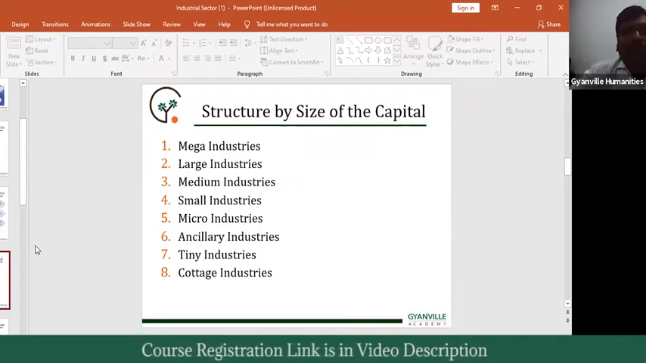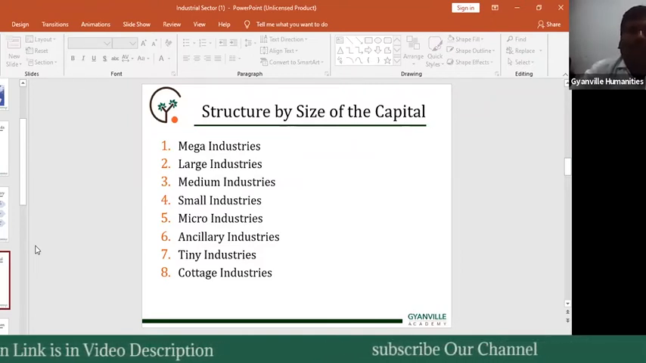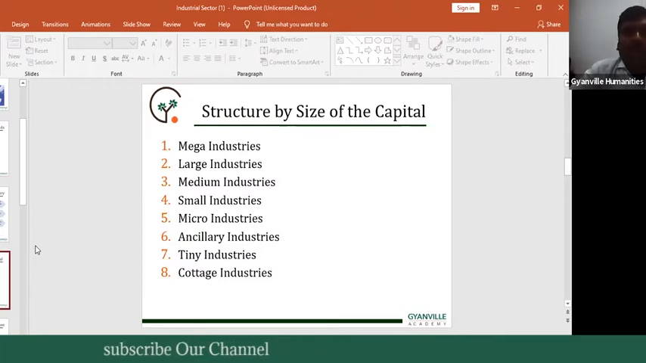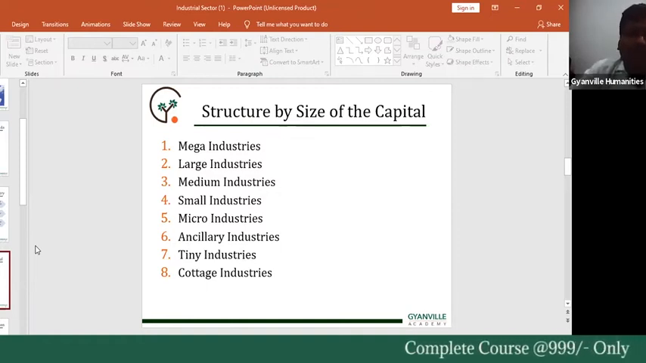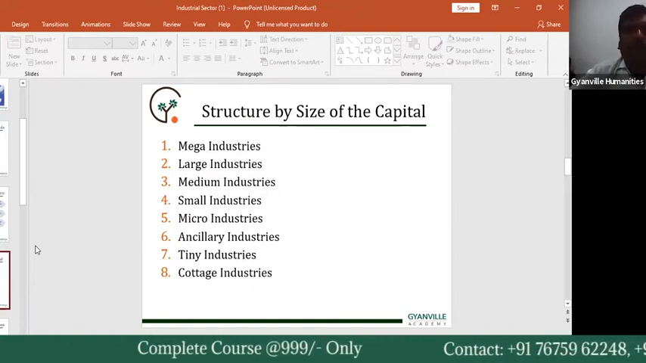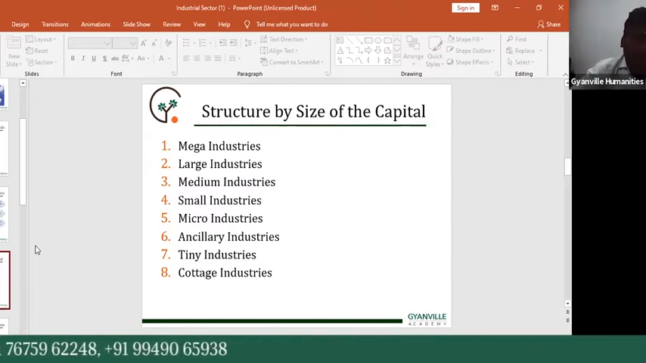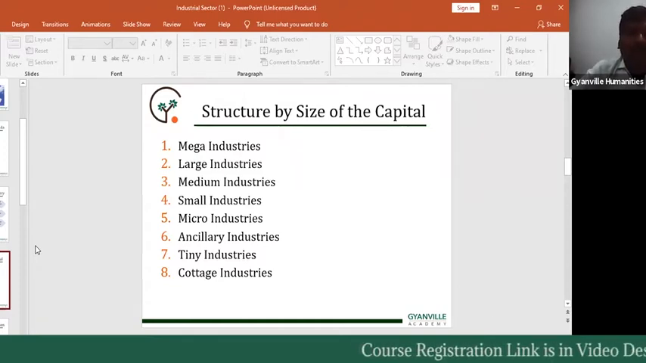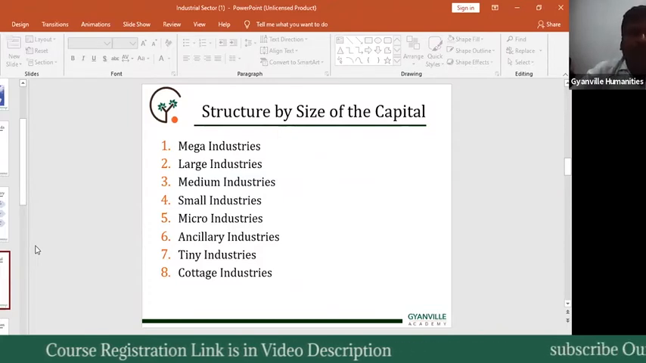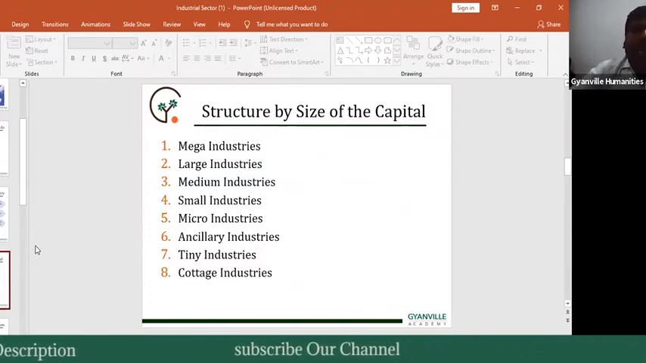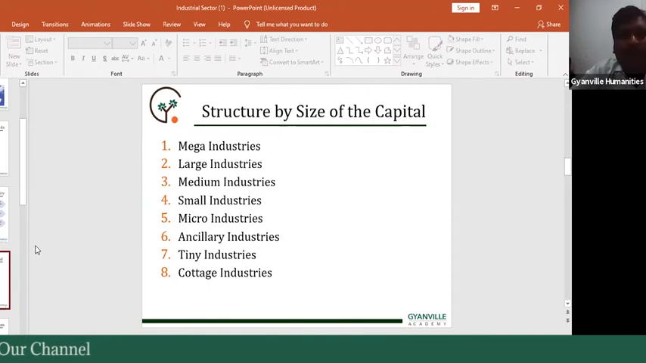In the first one, structure by size of the capital based industries is divided into 8 types: the mega industries, large industries, medium industries, small industries, micro industries, ancillary industries, tiny industries, and finally cottage industry. These all are the categories of the size of the capital based classification. Simply said, this classification is based especially on the capital or investment.